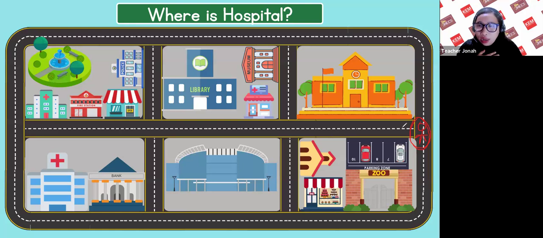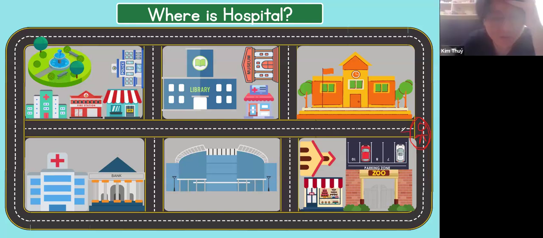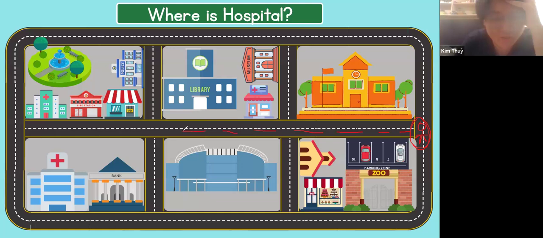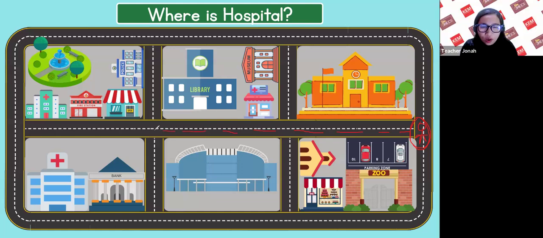Okay, how will I get there, Kim? You go straight, and at the end of the street, you go left and you see the hospital. Okay, thank you, Kim. I arrived.